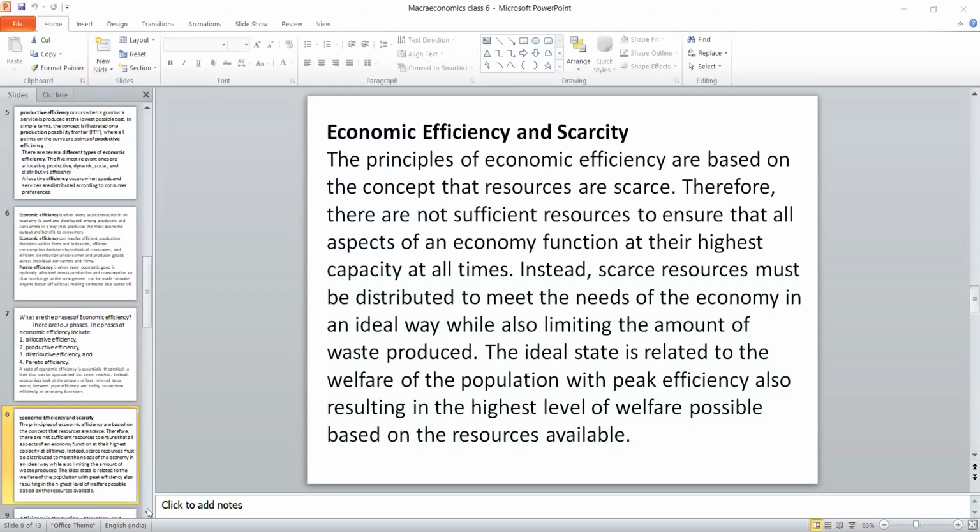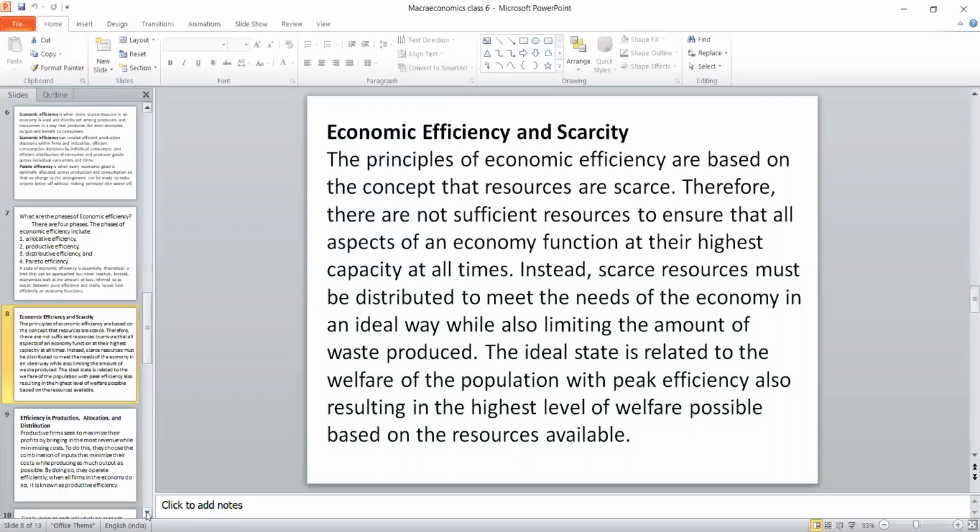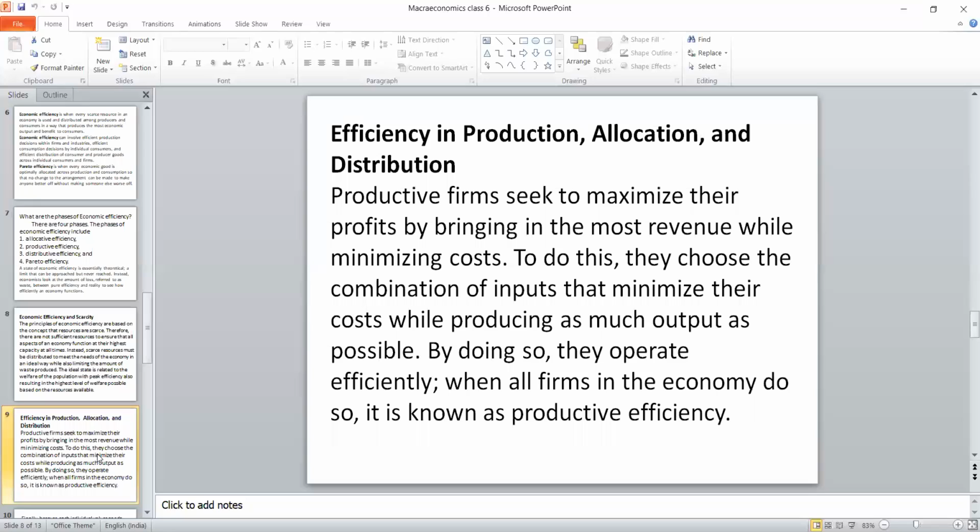Then let's move to the next stage. It is how productive efficiency, allocative efficiency, and distributive efficiency are connected. I already told about this. These three are the elements of macroeconomics. For example, the resources available is 100. There are three efficiencies: productive, consumption, and distribution.